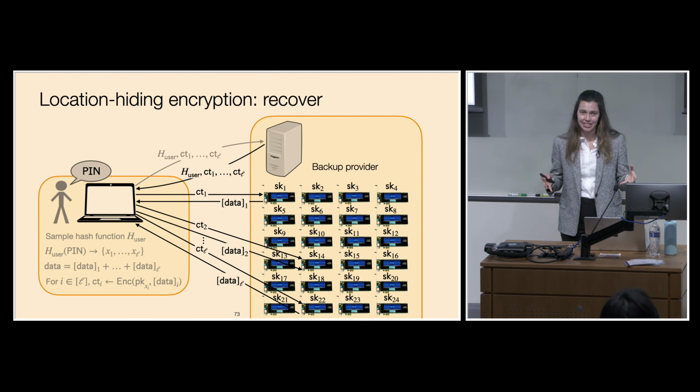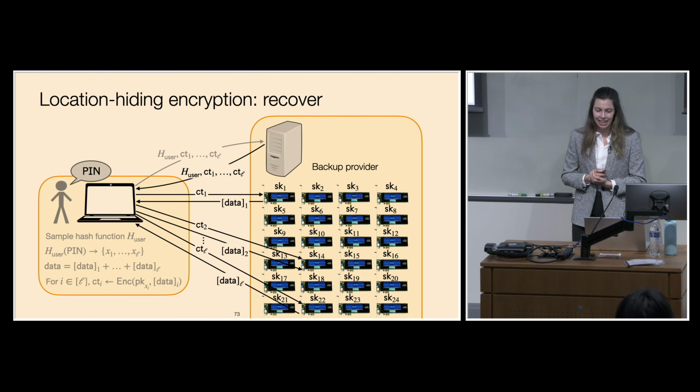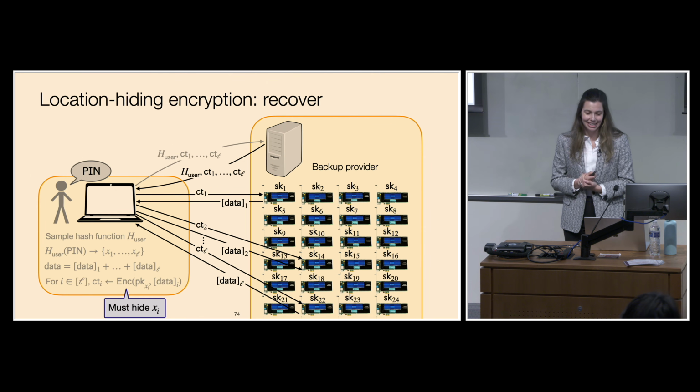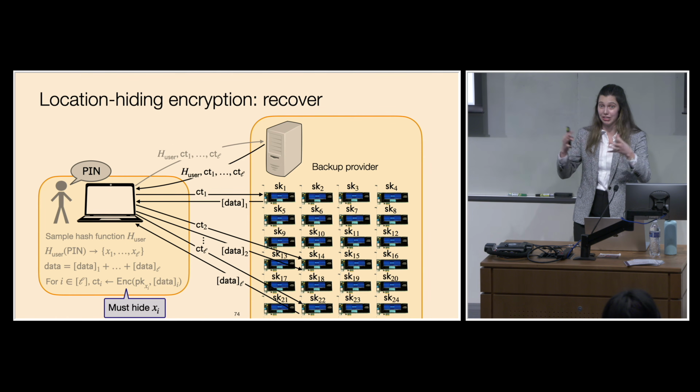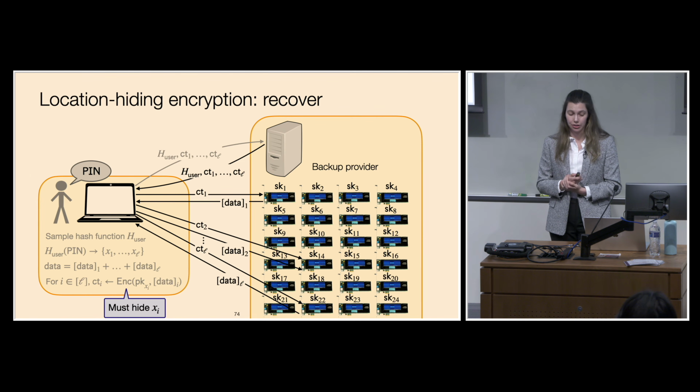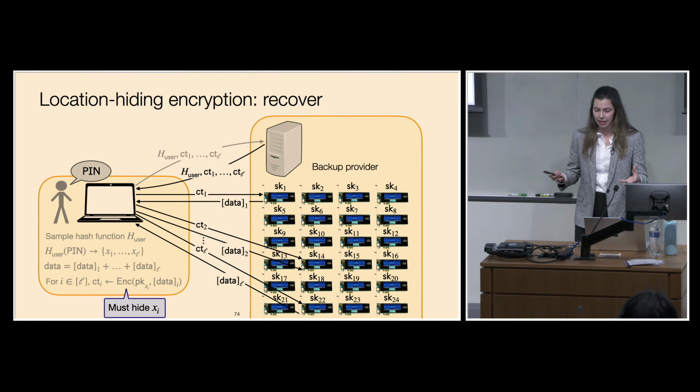And there are a few features of this design that I want to highlight. The first is that we need to use an encryption scheme that hides the location of the devices that we're encrypting to. So it's important that if the backup provider just has a bunch of ciphertexts, it doesn't know which set of devices the client will contact in order to recover. And so we need a key private encryption scheme.